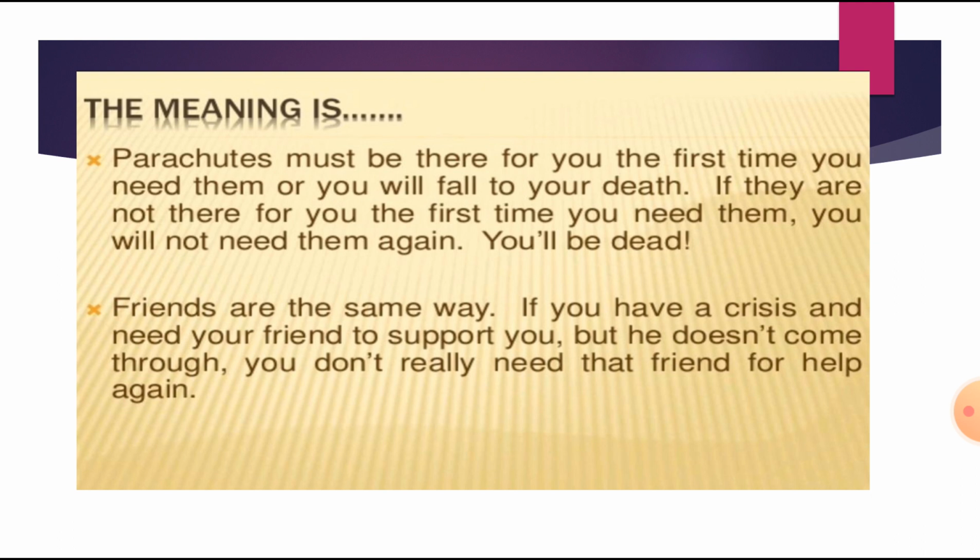Friends are the same way. If you have a crisis and need your friend to support you, but he doesn't come through, you don't really need that friend for help again. So the comparison is between unlike things, parachutes and friends. The words used for comparison in a simile are like and as.